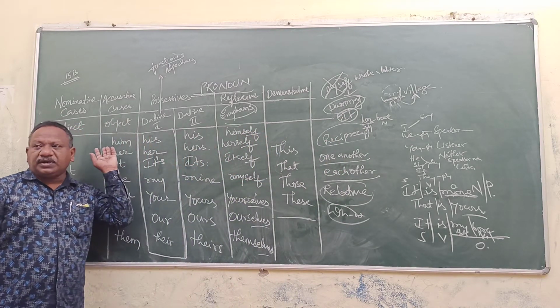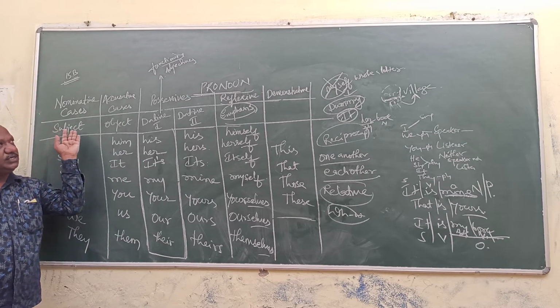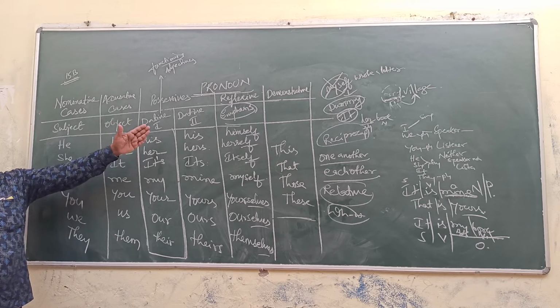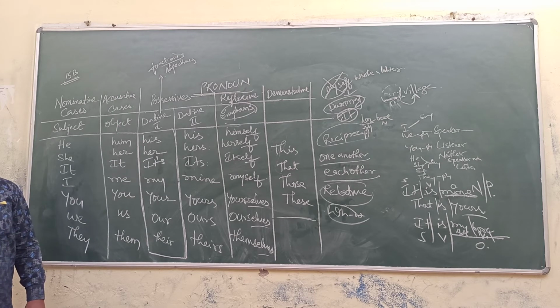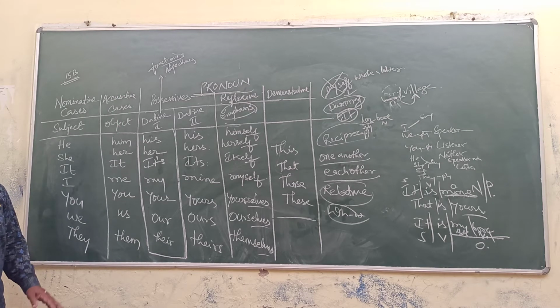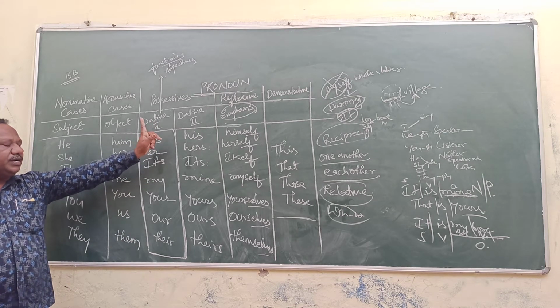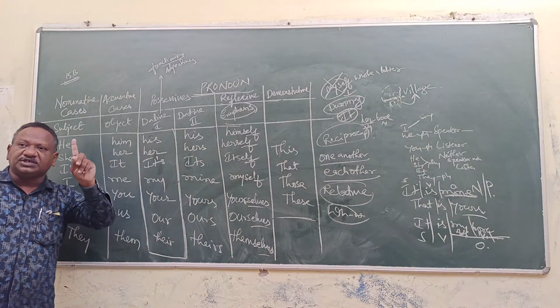These are the important pronouns. You have seen nominative cases, accusative cases, possessive cases, dative one case, dative two case, reflexive pronouns, demonstrative pronouns, reciprocal pronouns and relative pronouns. All these come under pronouns only. But one thing you should remember: dative one case, when it is used along with a noun, functions as an adjective.